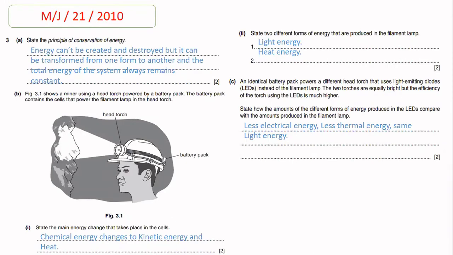So the second reason is less thermal energy. But when we talk about the brightness of the light, the examiner also mentions in the question that the two torches are equally bright. So these two torches emit the same light energy. But the main advantage of using LED is that it consumes less electrical energy and produces less thermal energy.